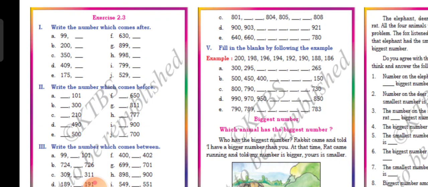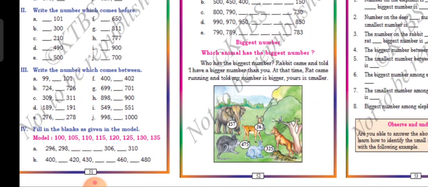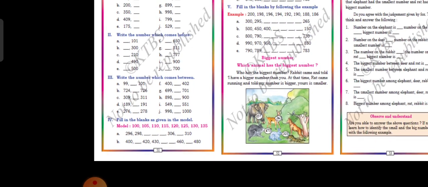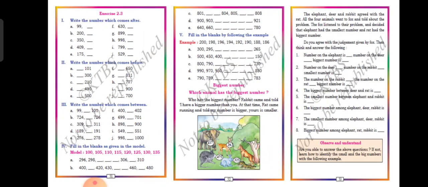In Roman letter 3, in between, there you should write 99, 100, 101. Okay, next one, how many numbers are they skipping? You should skip and write in the 4th column, followed by the 5th one also. Okay, next they are asking for the biggest numbers. Biggest number. Okay, this paragraph, these animals' numbers they have given, please read that. The number on the elephant is dash, the number on the deer is dash, the biggest number is dash. Like that, what number they have written on the animals, you follow that and write.